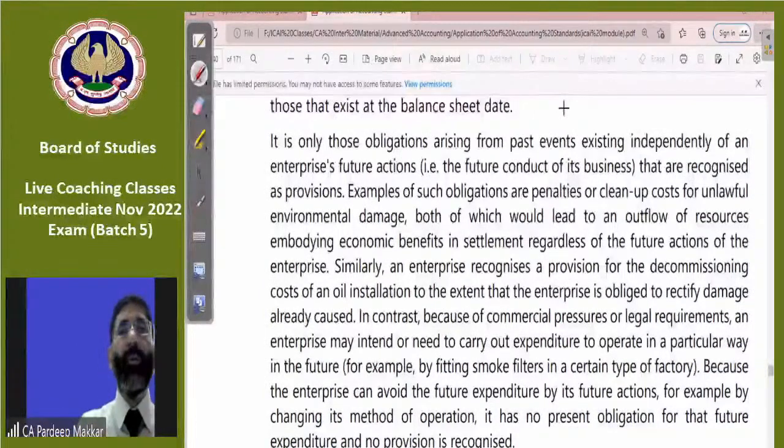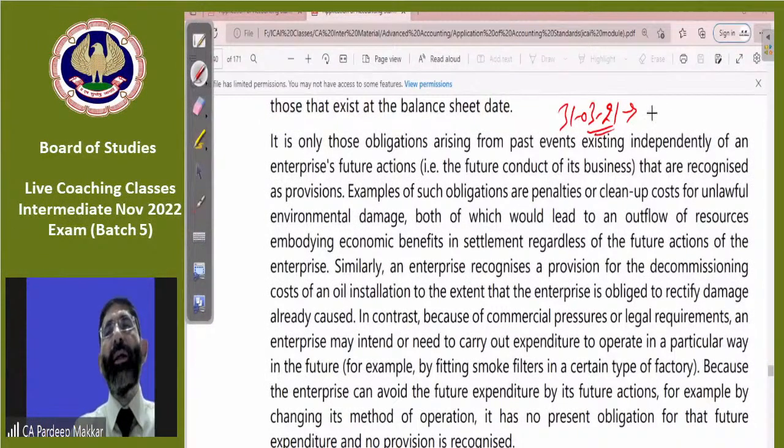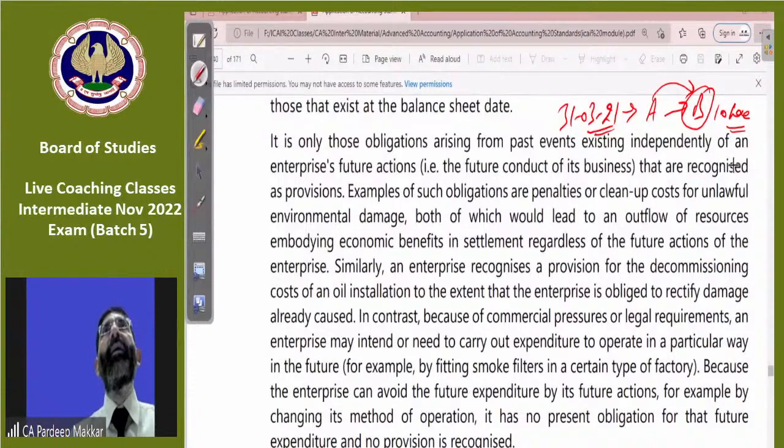As on 31st of March, what I am saying, we have entered into a contract with Mr. A has entered into a contract with B that A will supply goods of rupees 10 lakh to him, but goods are not yet supplied. It is not a sale. It is not a purchase. It is not an expense. It is not an income. So how it will be entered?